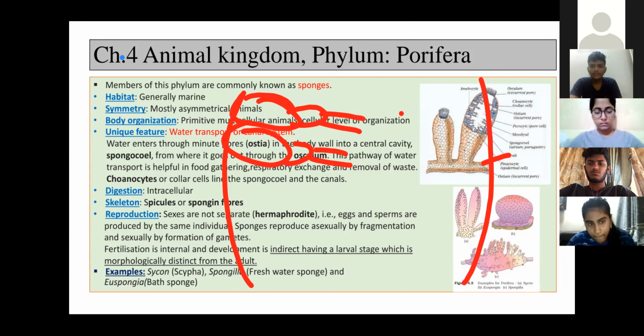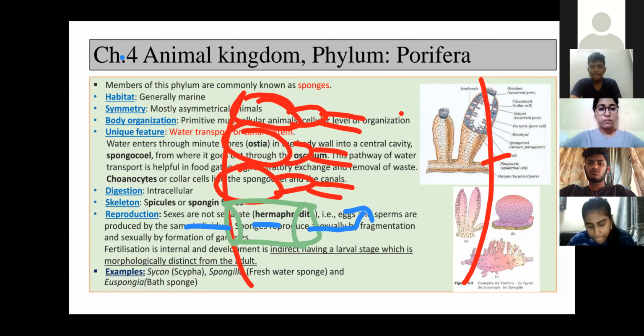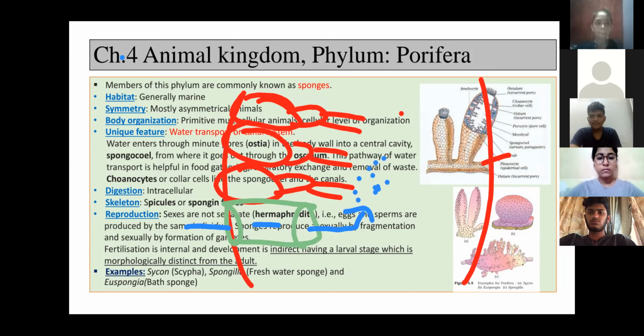If I make over here this ostia, through the water current food enters. These food particles go from the outside to inside, and first enter these choanocytes. Choanocytes take this food particle and perform the digestion.